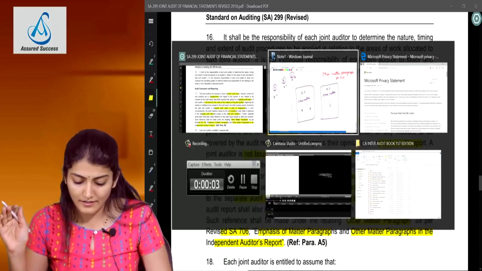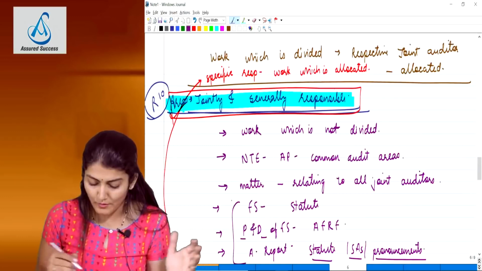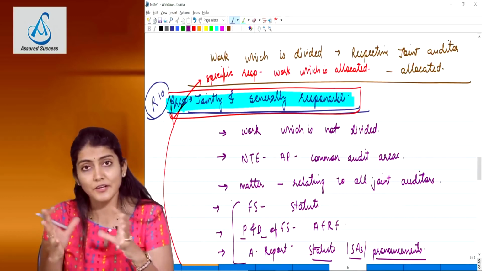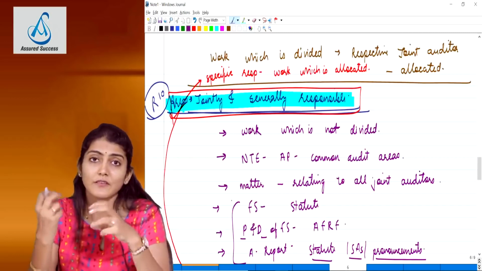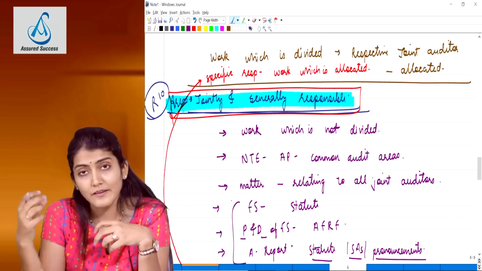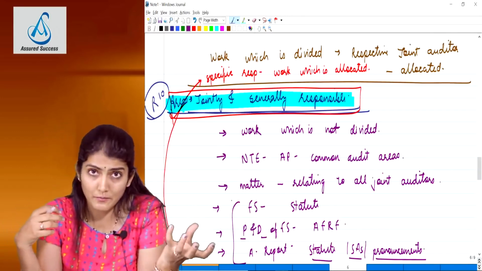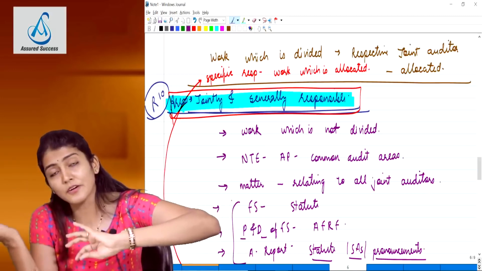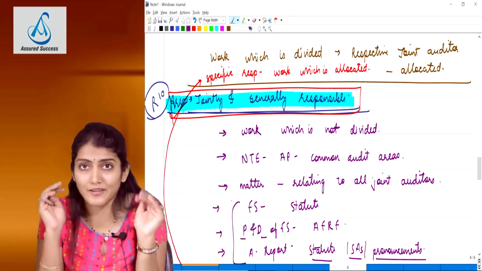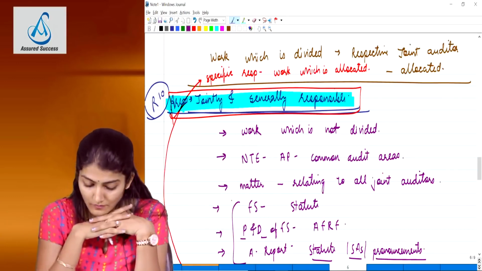Right, so are audit conclusions and reporting clear to everyone? Cross-referencing to the joint auditors having a different opinion, the joint auditors have to make a reference to each other's report. The auditor issuing a separate audit report should make a reference to the other joint auditors' report, and the other joint auditors should make a reference to the separate audit report issued by one of the joint auditors by way of other matter paragraph in accordance with SA 706.